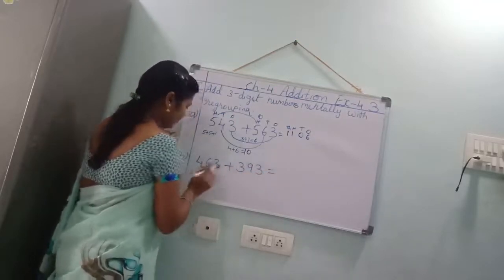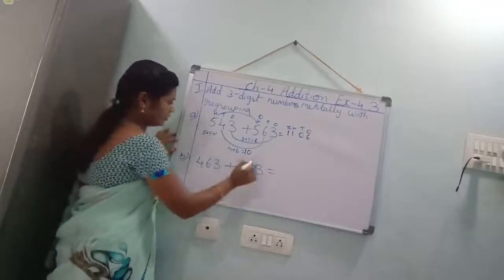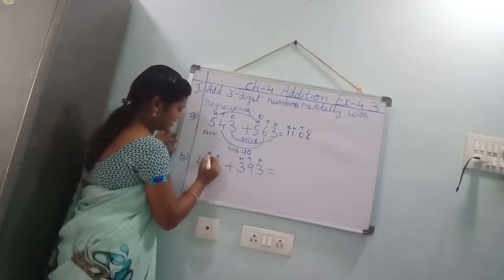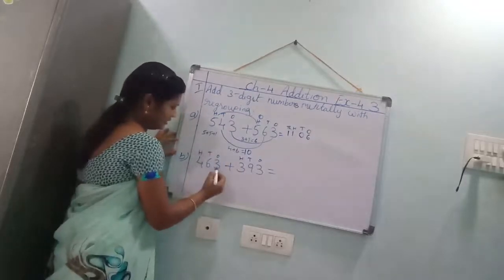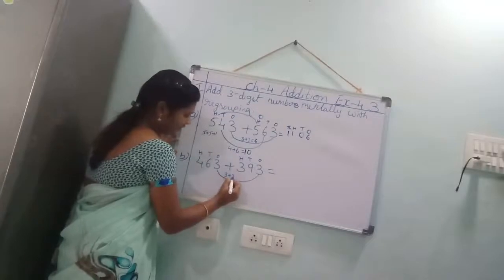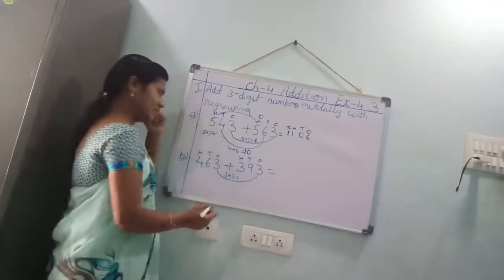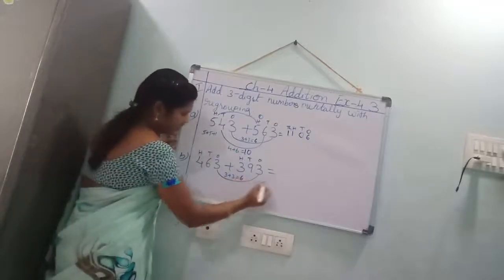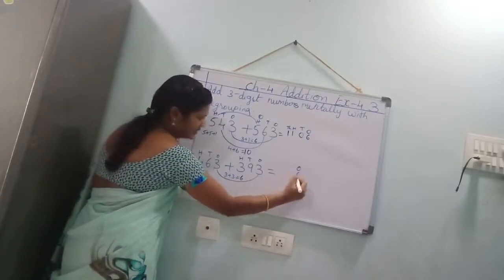See, again what you have to do? Ones place, tens place, hundreds place. First you should add the ones place. 3 plus 3. 3 in the mind, take 3 fingers. 3 after 4, 5, 6. That 6 should be written in the ones place.